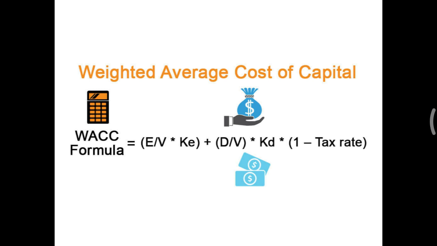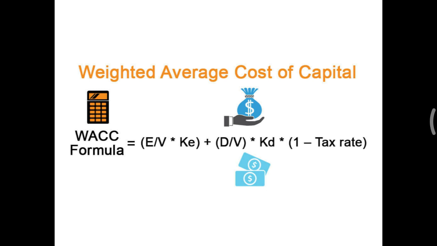Okay, so now we will go through the formula. WACC is equal to E by V into KE plus D by V into KD into 1 minus tax rate. KE stands for cost of equity, KD stands for cost of debt, E over V is the percentage of financing that is equity, D over V is the percentage of financing that is debt, and T is the tax rate. This is a very good tool. You can find out this WACC, and it is also used by companies to discount the future cash flows from potential projects.